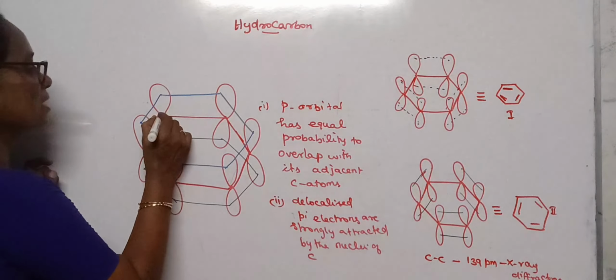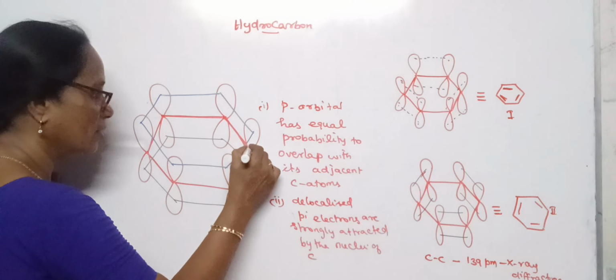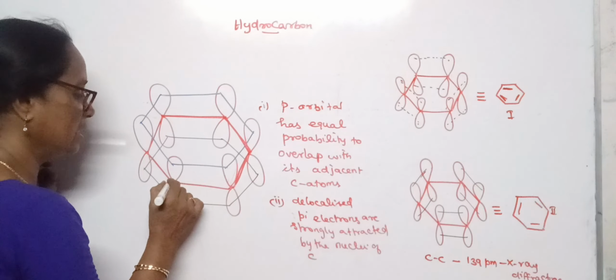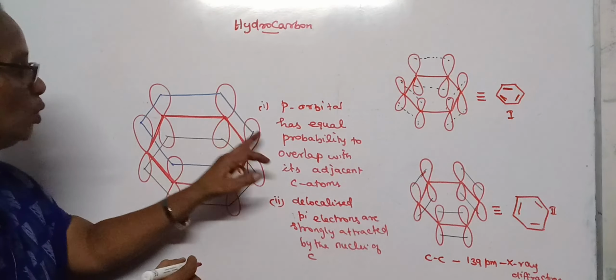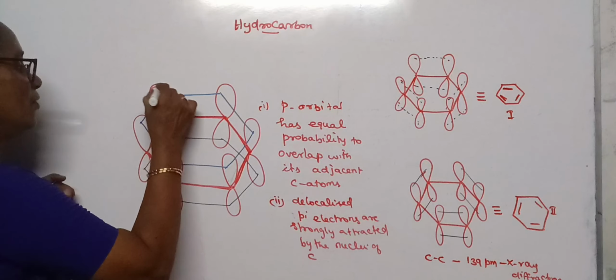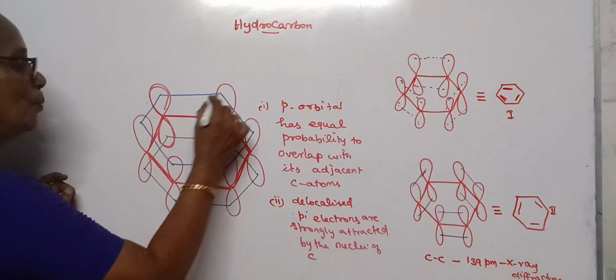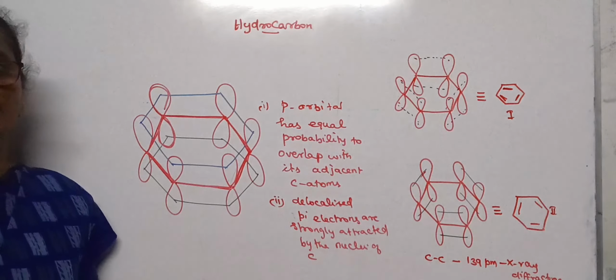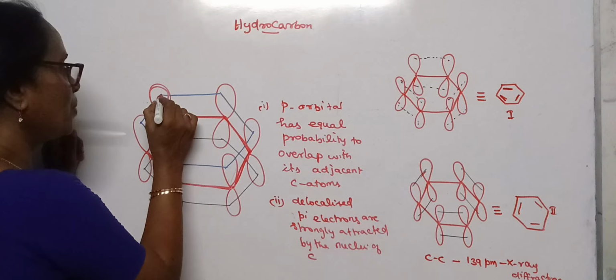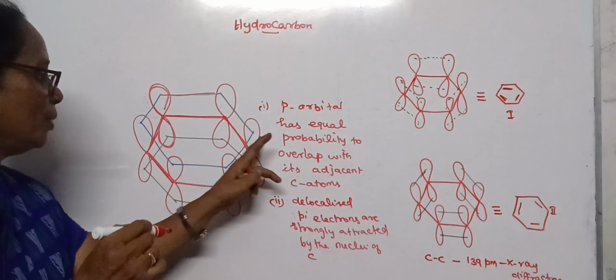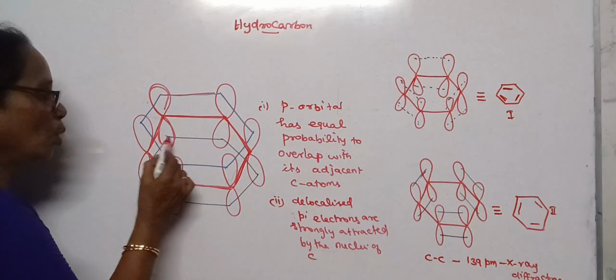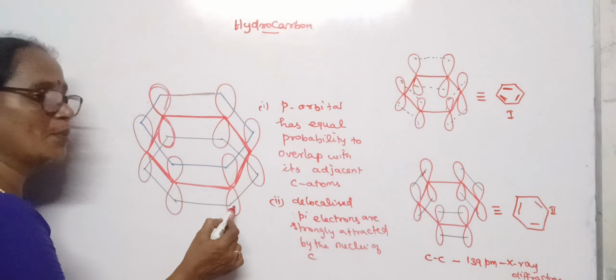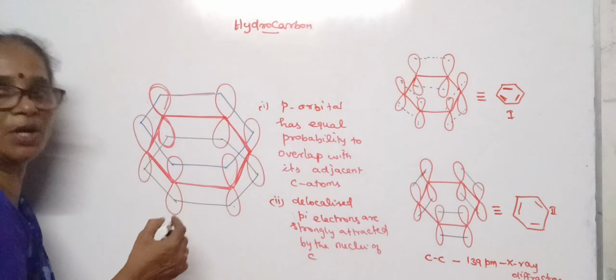See, this is the benzene ring I have, and in this benzene ring each carbon atom has a 2p orbital, given just perpendicular to the plane of all the carbon atoms, and the upper lobes of the p orbitals overlap just above the plane, and the lower lobes of the 2p orbitals overlap just below the plane.